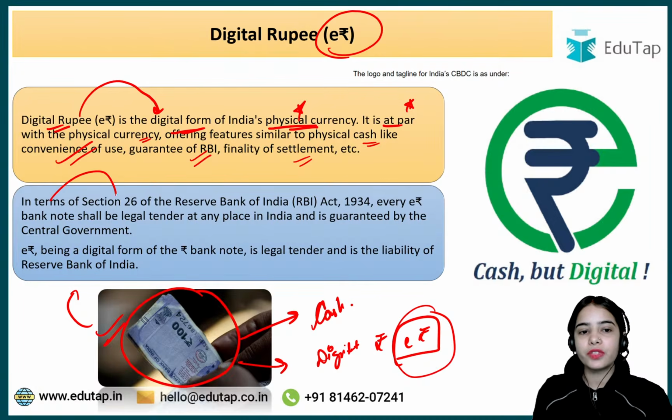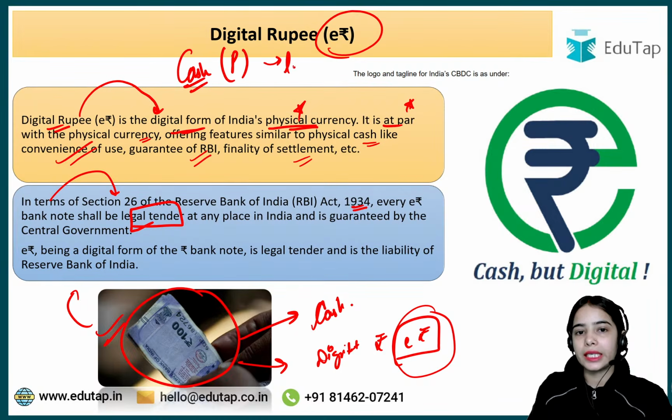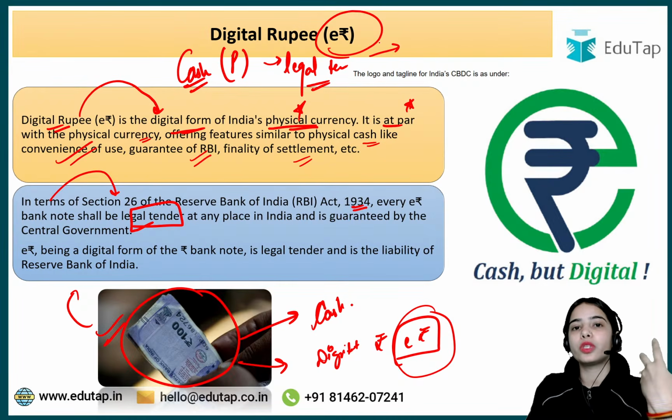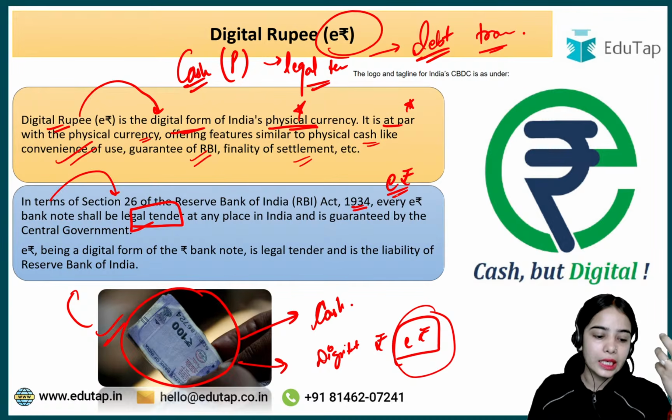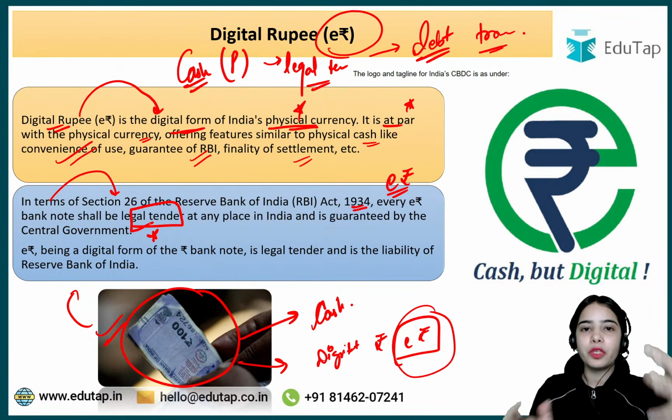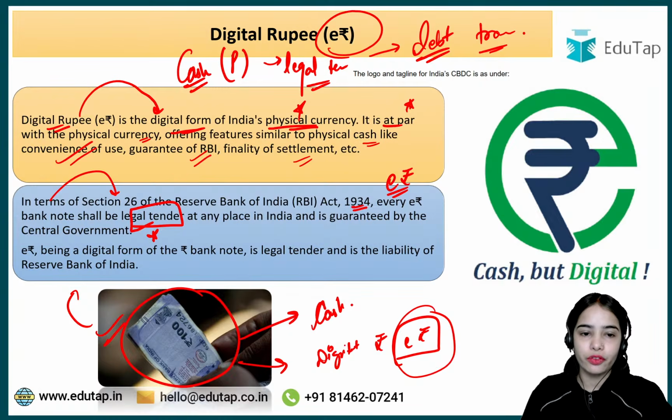In terms of section 26 of the RBI Act of 1934, every e-Rupee banknote shall be legal tender. Like your cash, the physical currency that you hold, it is a legal tender. That means you can use it in India to pay or to do a transaction, and the other party cannot deny taking the money. You can use the physical currency to pay for loans, to pay back your debt, or to do any kind of transaction. Similarly, the e-Rupee is also a legal tender that can be used to pay back your debt, for any kind of transaction and such.